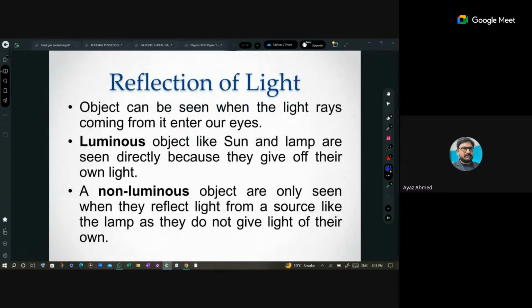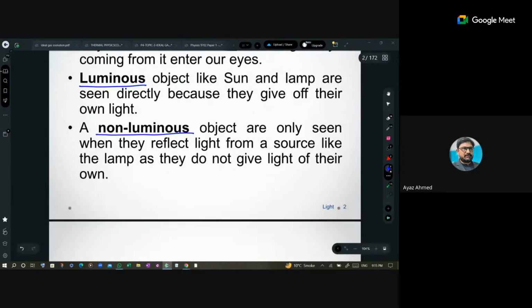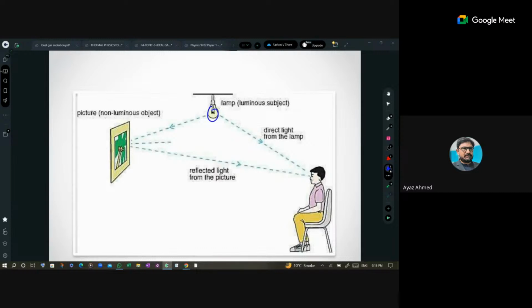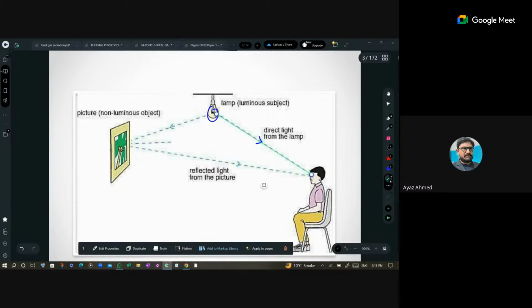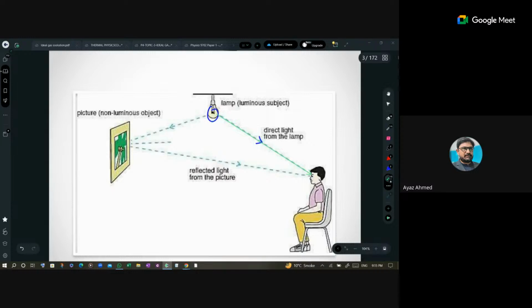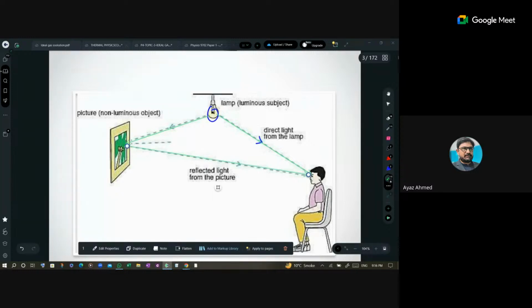So reflection of light, as I told you, there must be a luminous body and a non-luminous body. A luminous body is a source of light, and a non-luminous body is not a source of light. Here, if you are able to see this lamp, it is luminous. It is a direct source of light, and light reaches your eyes and you are able to get a sense of vision. But to observe non-luminous objects, first light reaches from the luminous source to the object, then it reaches back to your eyes, and then you are able to see something.